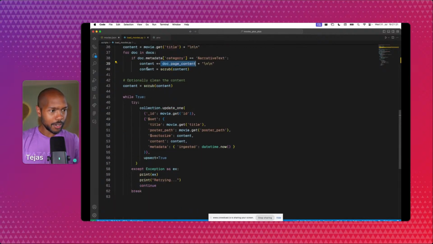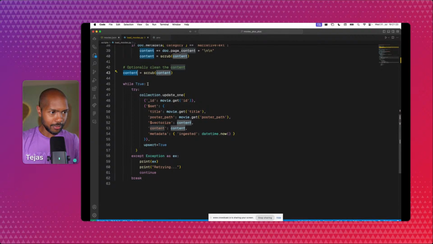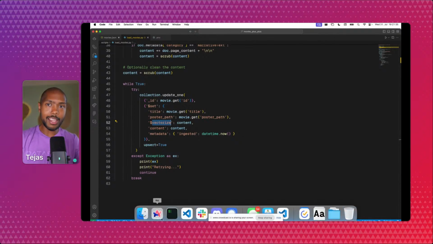Once we clean it, of course, we pass it to a field called $vectorize when we inject it into Astra. And Astra is smart enough to look at that field, $vectorize, and automatically on the fly, using our OpenAI integration, convert it into a vector embedding. Absolutely cool. So we don't have to talk to OpenAI directly at all. This all just happens using our OpenAI API key. That's very, very important.